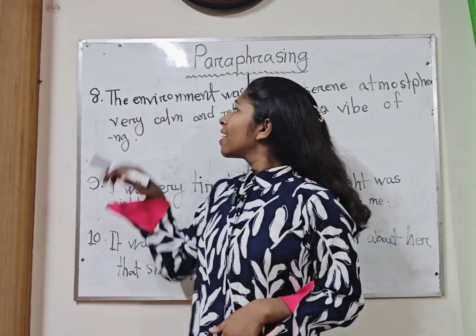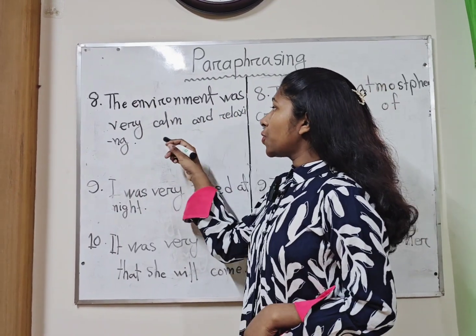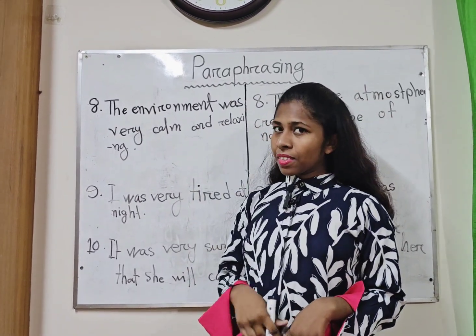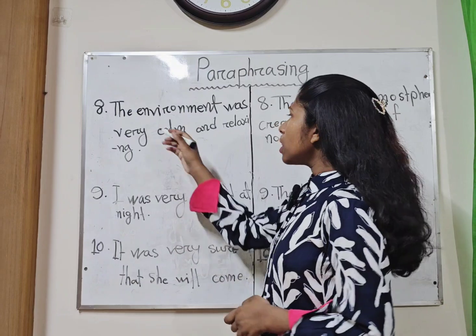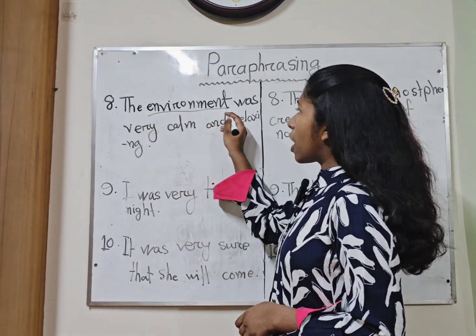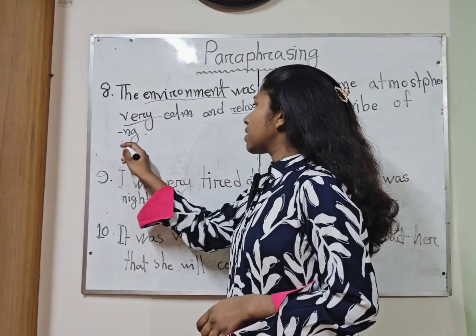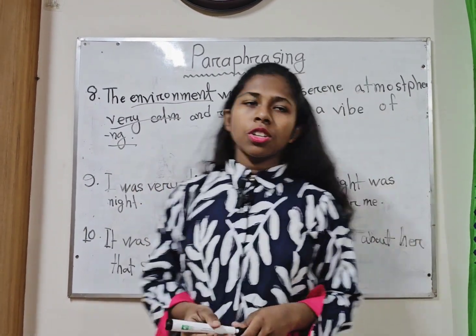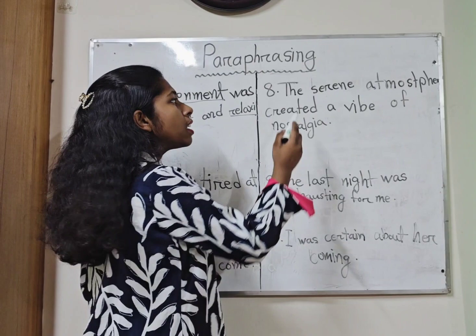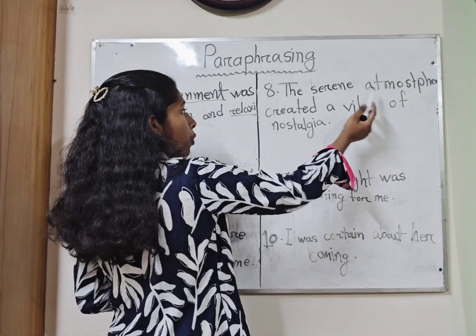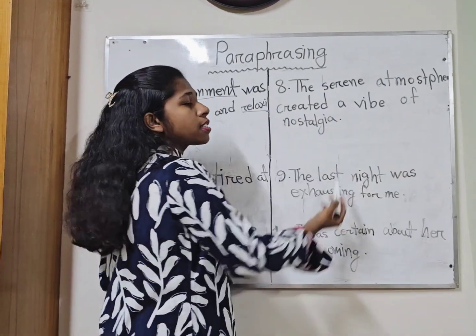Number 8. The environment was very calm and relaxing. So we can underline some of the words. Environment, very calm, and also relaxing. We can change these words. And while paraphrasing, we can write, the serene atmosphere created a vibe of nostalgia.